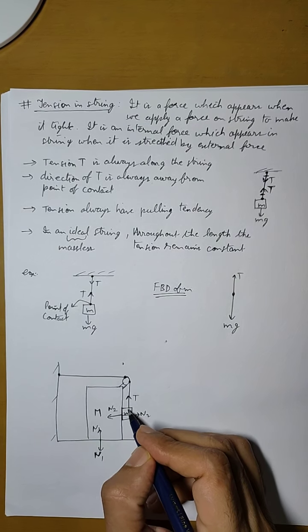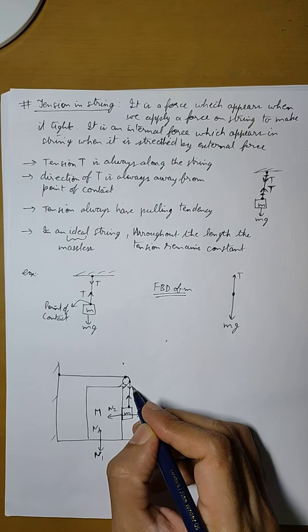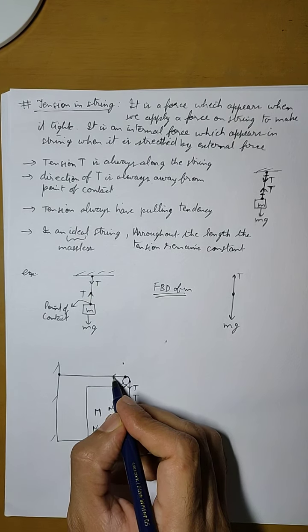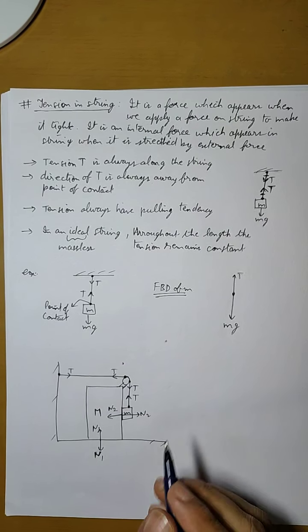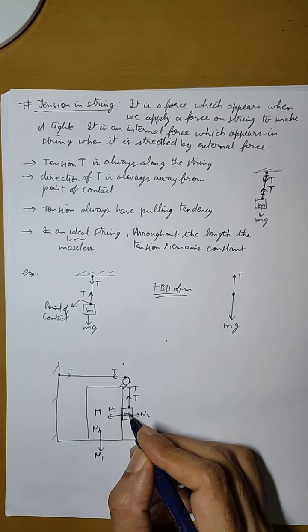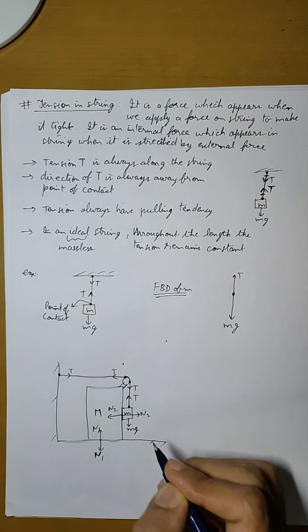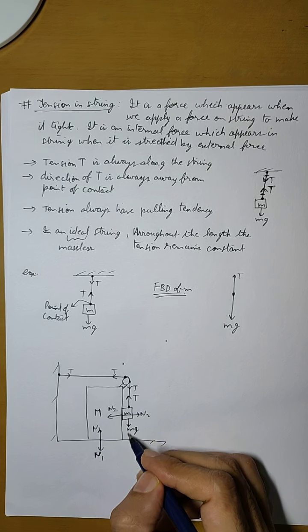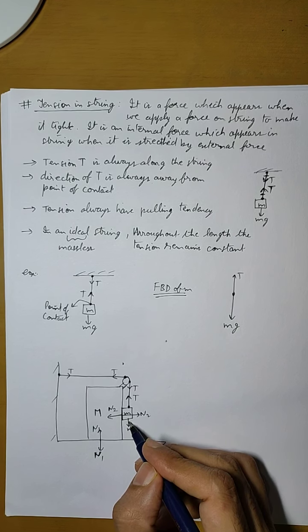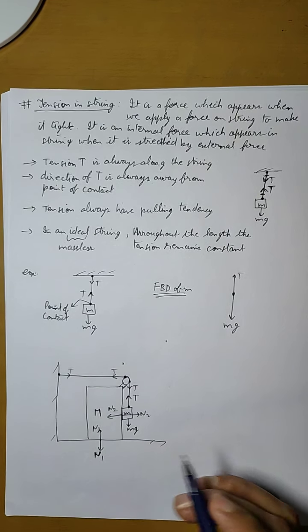So if there is tension in this direction away from this point of contact, then from this point of contact there will be another T, from this point of contact there will be T, and from here also there will be another T. Apart from this, the weight of this mass will also act in the downward direction, but since it is not touching the downward surface, there will be no reactionary force in the vertically upward direction. So this will be the situation.